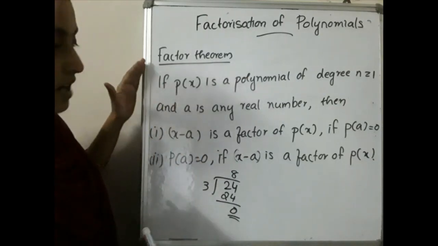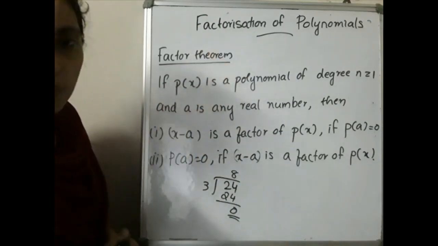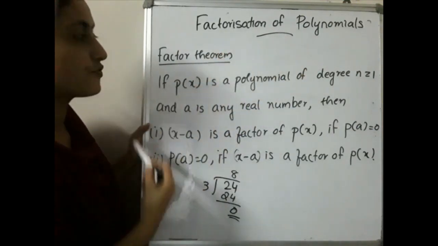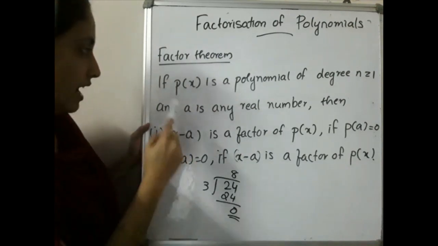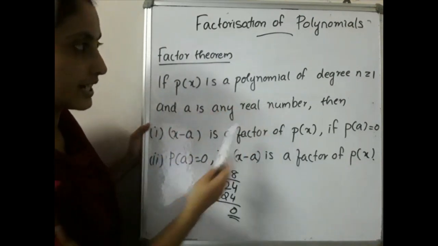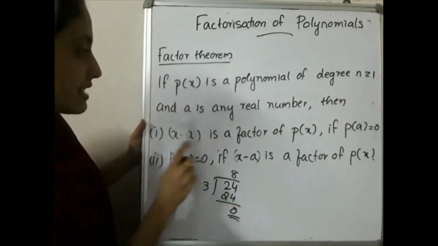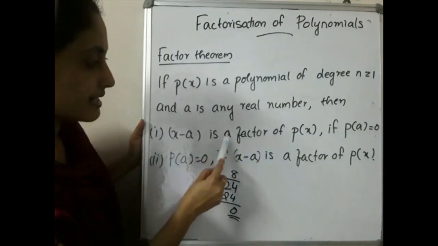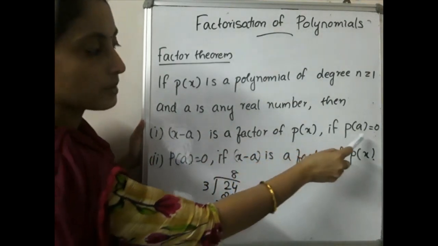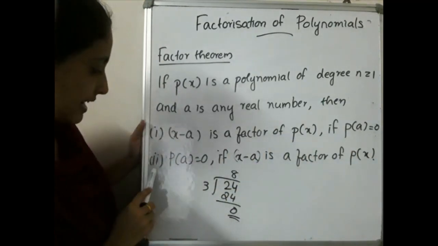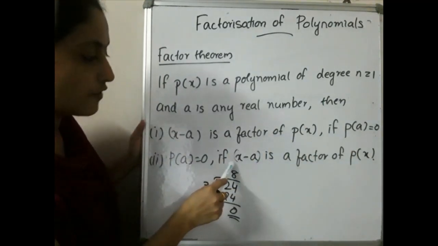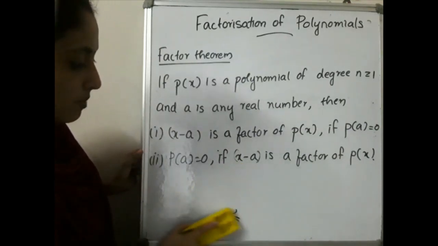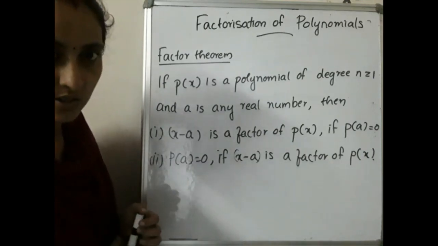Before that, please write down in your notebook the heading factorization of polynomials, and then write the subheading factor theorem. Write: if p of x is a polynomial of degree n greater than or equal to 1 and a is any real number, then two conditions. First, x minus a is a factor of p of x if p of a is equal to 0. Second, p of a is equal to 0 if x minus a is a factor of p of x. Please write these down and we'll move to the first question of this section.